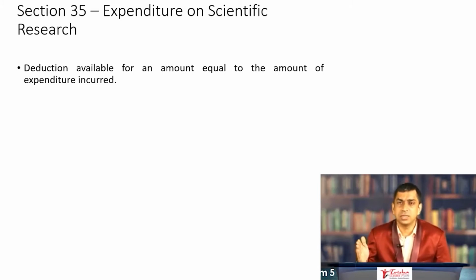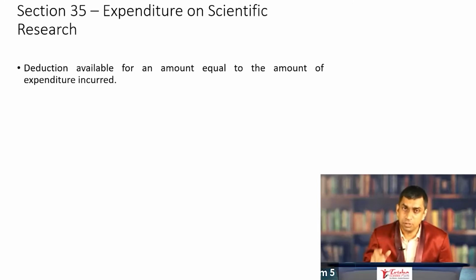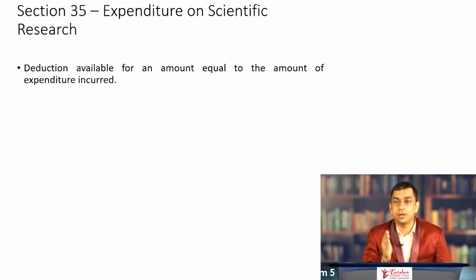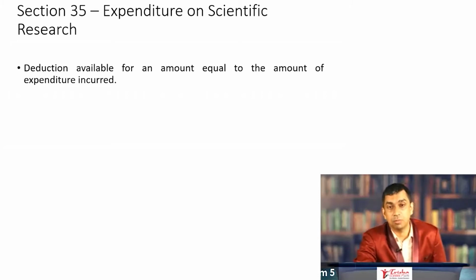All these expenses which were eligible, in fact many of these expenses which were eligible for weighted deductions, everything has been phased out, which means from the present year onwards, if you identify an expenditure on scientific research or a contribution for scientific research, you are supposed to only give 100% deduction for such expenses, because now the deduction is limited to the amount equal to the amount of expenditure incurred.